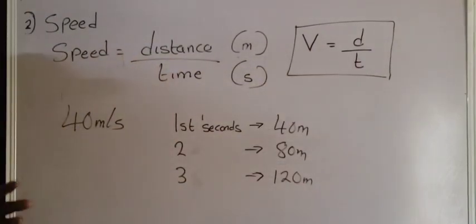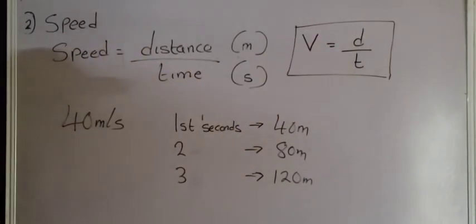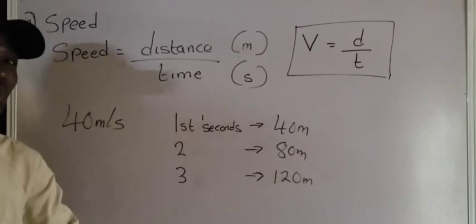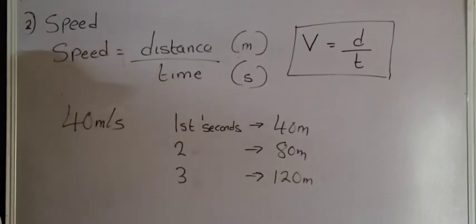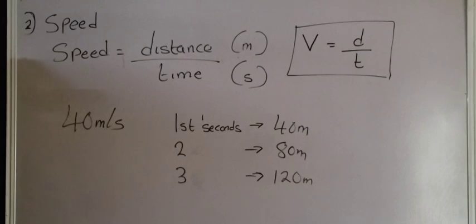And since speed is distance over time, this means that speed is a scalar quantity. Do you understand? Speed is a scalar quantity because it involves distance, and distance only has magnitude but no direction. So speed is also a scalar quantity. Now we have two scalar quantities. The first scalar quantity is what? Distance, and the second is what? Speed. Please, I want you to note that. It's very, very important. So now let us proceed.